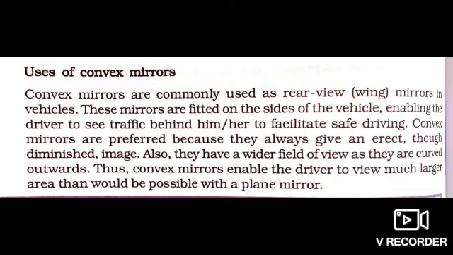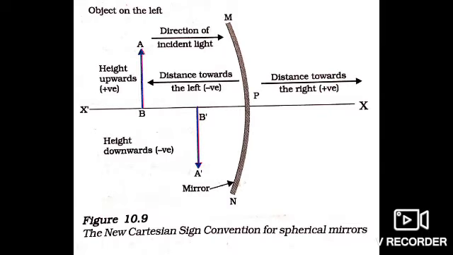Because it enables the driver to see the traffic behind him or her, to facilitate safe driving. He can see a large view of coverage behind him. Another reason is that convex mirrors are preferred because they give an erect, diminished image. It enables the driver to view a much larger area than would be possible with a plane mirror.